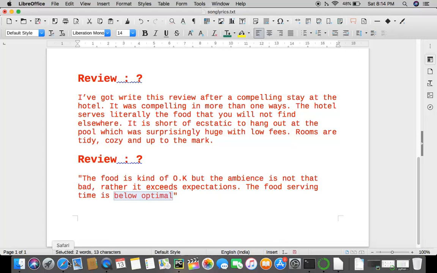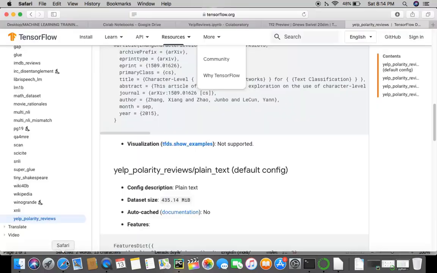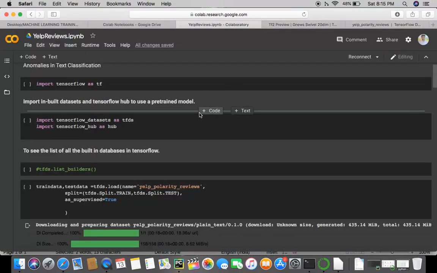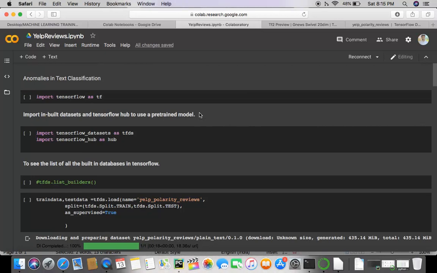So for that, let's go to the Jupyter notebook. And by the way, I'm not going to explain this program. You could download this program from my GitHub, and we'll look into the results, and we'll see that these anomalies are the reason why the advancements in text classification, such as sarcasm detection and sentiment analysis, are happening all around.